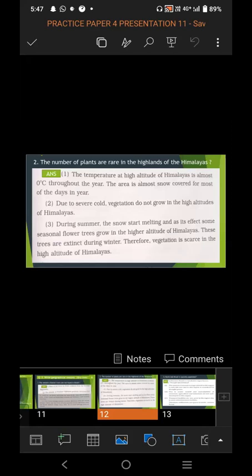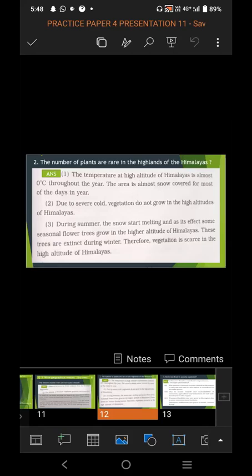The area is always snow covered for most of the days in a year. So in the very cold areas of the Himalayas, we can see there is snowfall. The snow covers houses and roads of the people for most of the days in a year. It is just because the temperature falls below 0 degrees throughout the year, so the area is snow covered for most of the days in a year.